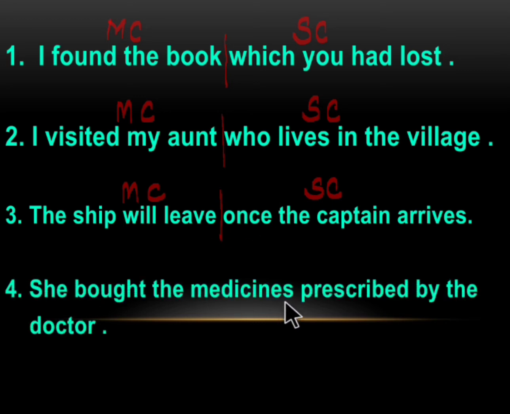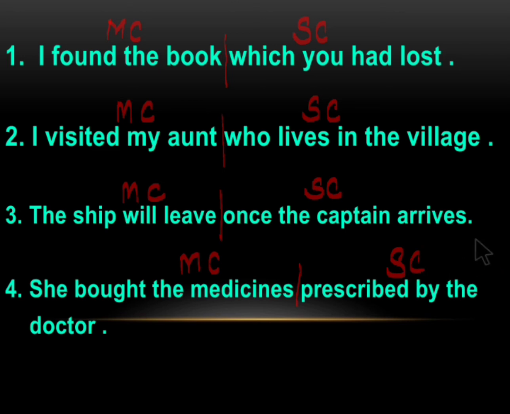She bought the medicines prescribed by the doctor. So she bought the medicines is the main clause. It gives us complete meaning by itself. It is otherwise called the independent clause. Prescribed by the doctor gives a partial meaning. It has a verb, and so this is called the subordinate clause.